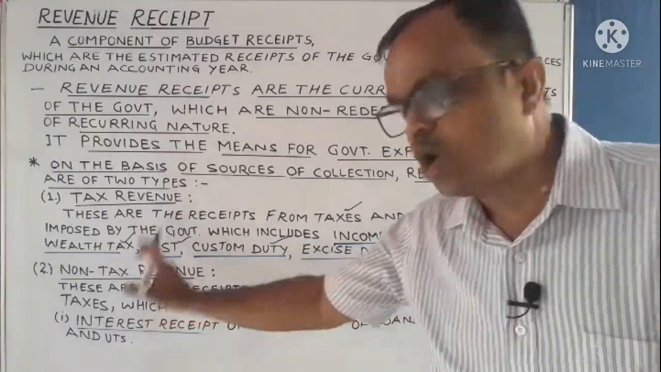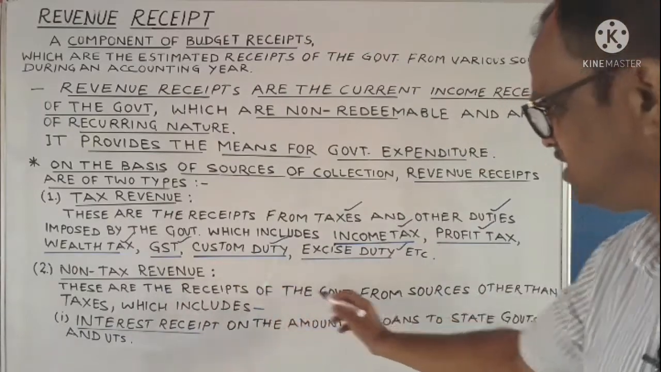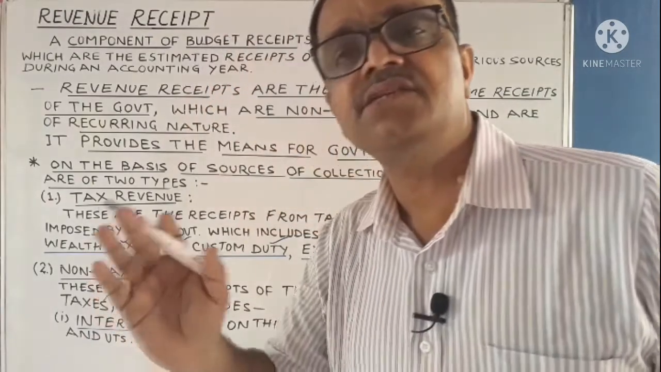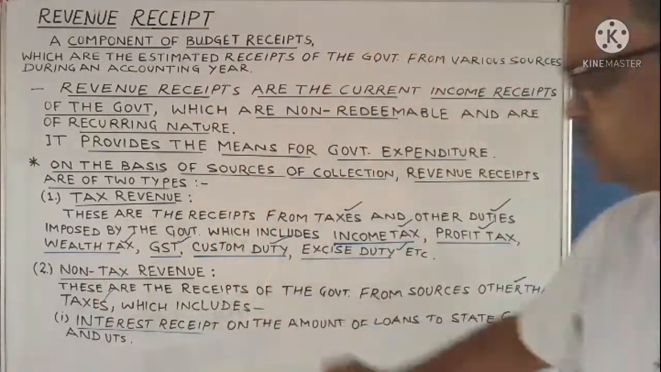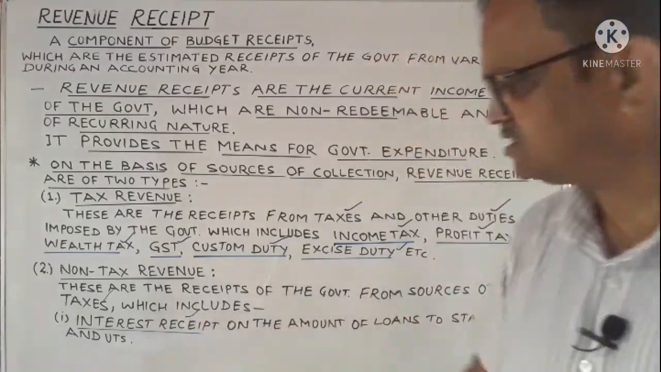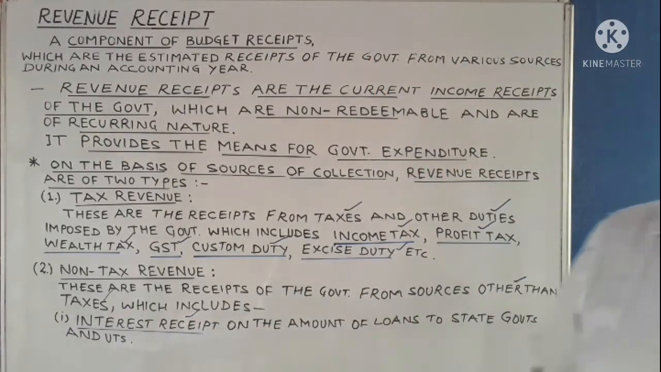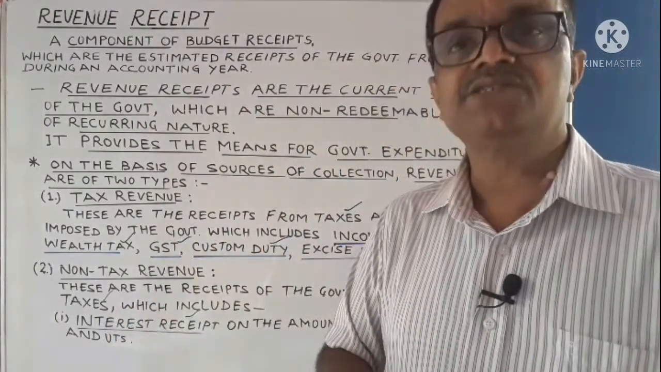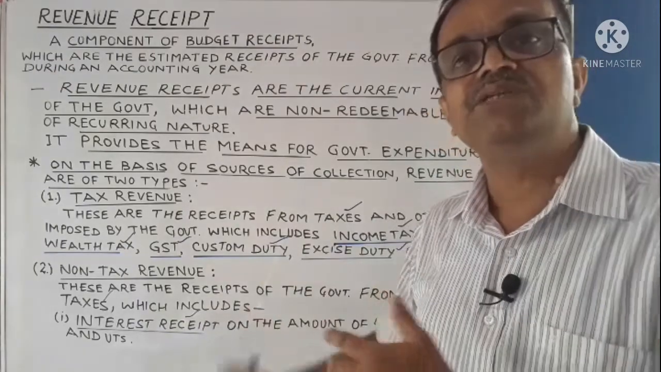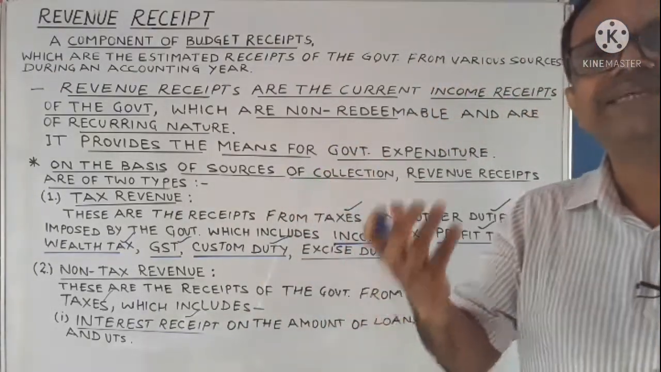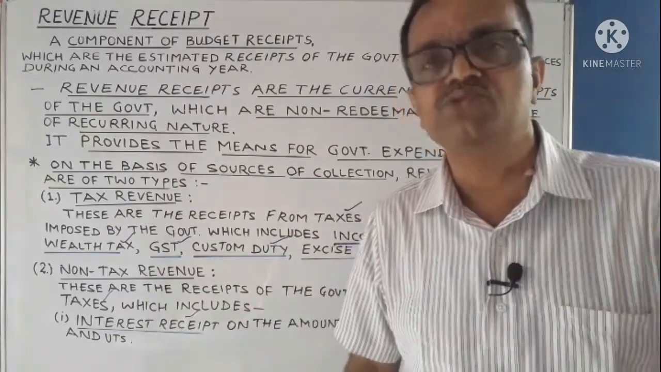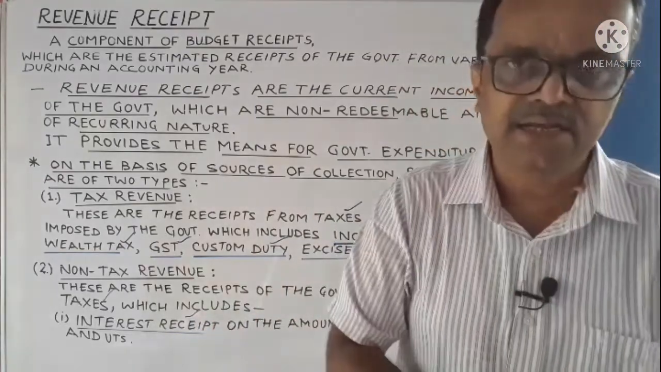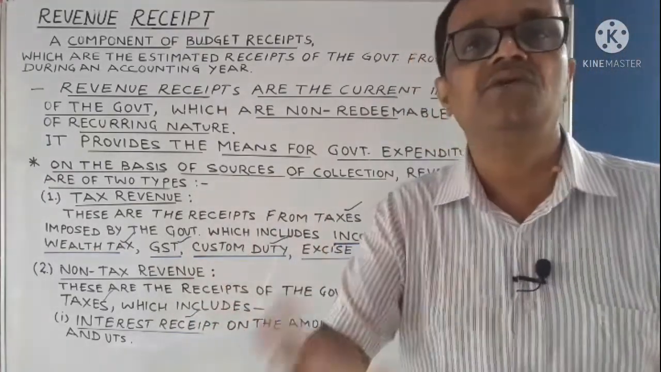Now the second one is non-tax revenue. That is, these are the receipts of the government from sources other than taxes, which includes, number one, interest receipt on the amount of loans to the state governments and the union territories. UT means union territories. Whenever central government advances loans to state governments and union territories, then it receives interest at a regular interval from those loan takers, and this interest receipt is neither to be refunded back nor is it caused due to sale of any assets.